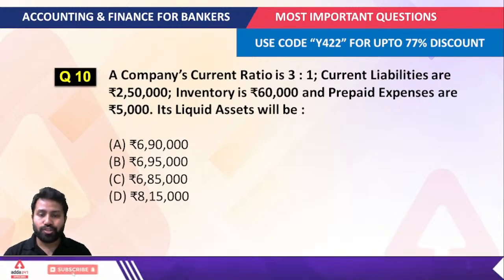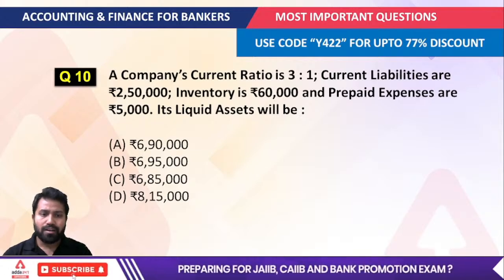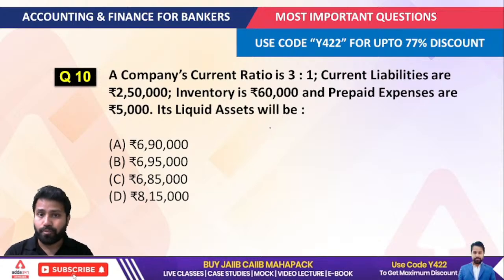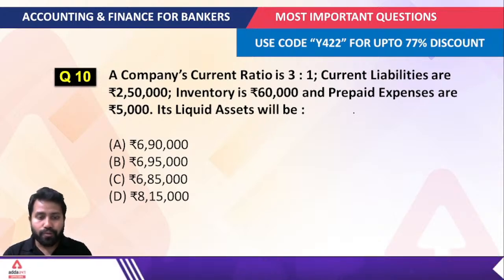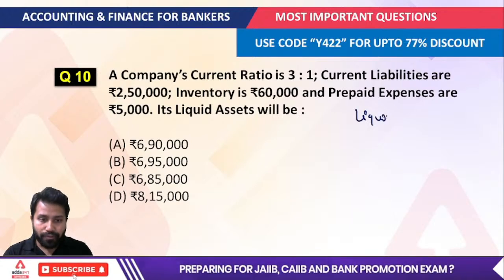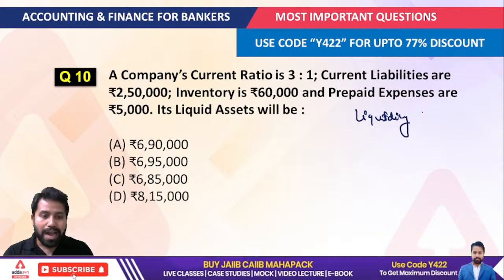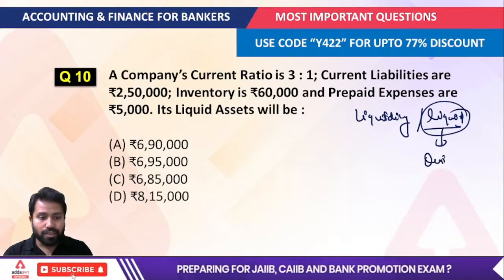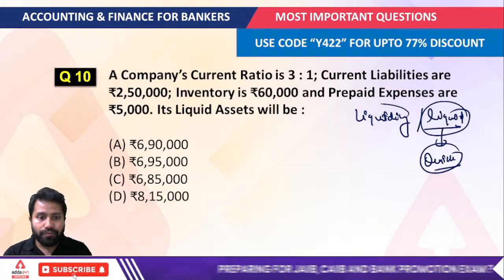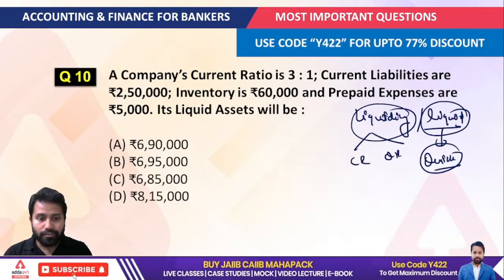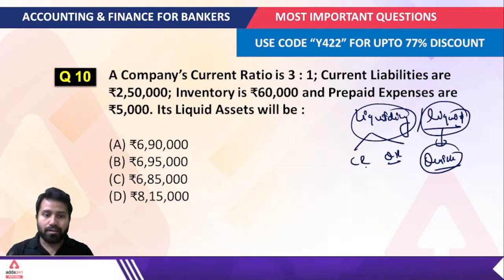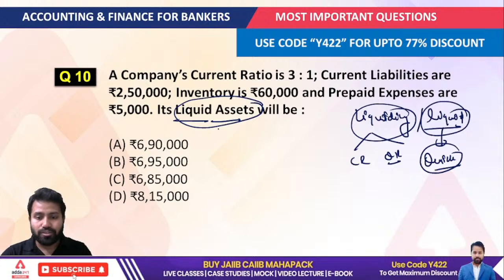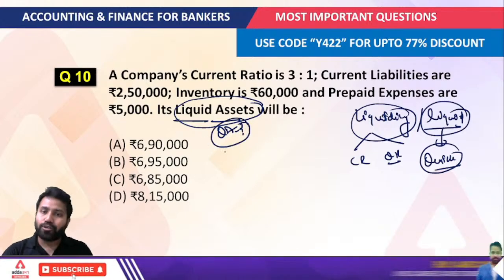A company's current ratio is given here, that is 3 is to 1. Current liabilities are given, inventories are given, prepaid expenses are given, and you have to find out its liquid asset. The very important thing you have to understand is that there is a difference between liquidity ratio and liquid. Whenever you find the term liquid, you have to understand the question is about quick. Whenever you find liquidity, you are talking about the current ratio and the quick ratio, right? So the correct answer you have to find out here is the liquid asset, that means the value of the quick asset.